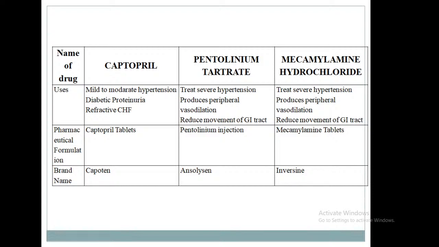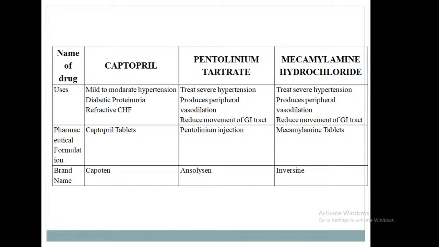Next drug, pentolinium tartrate. It is used to treat severe hypertension. Also, it is used to produce peripheral vasodilation, and it reduces movement of the gastrointestinal tract. Pharmaceutical formulation, pentolinium injection, and brand name Ansolysen.